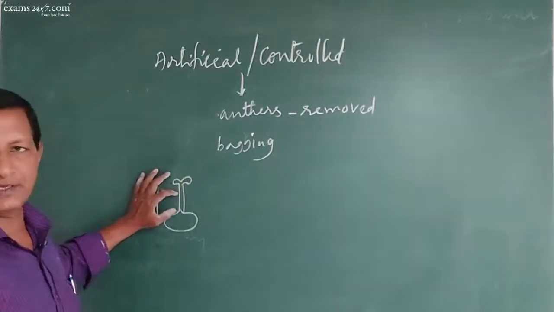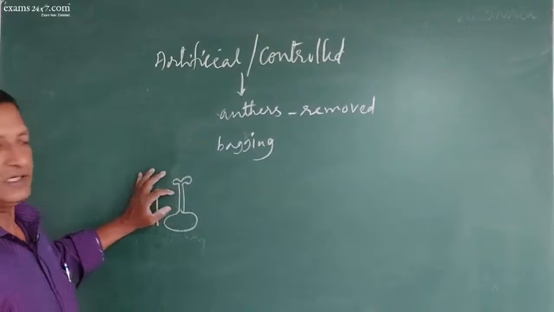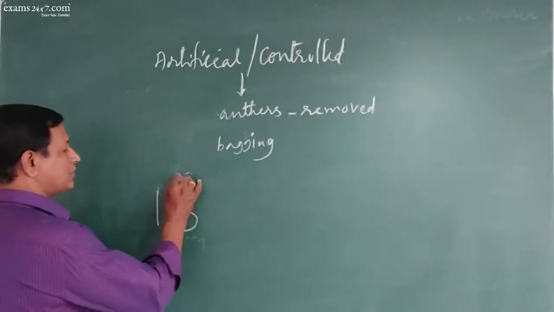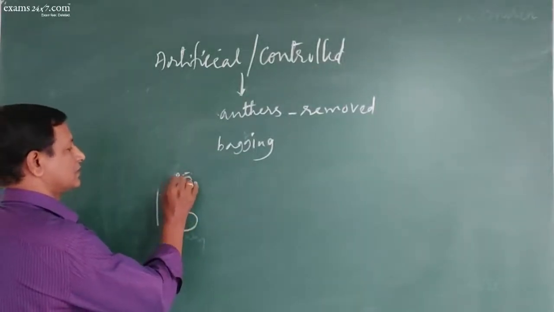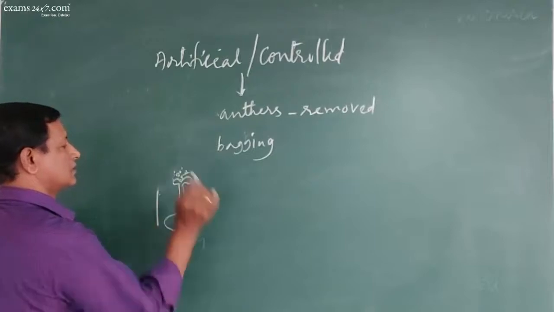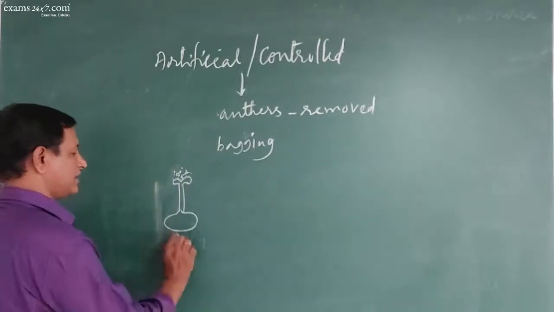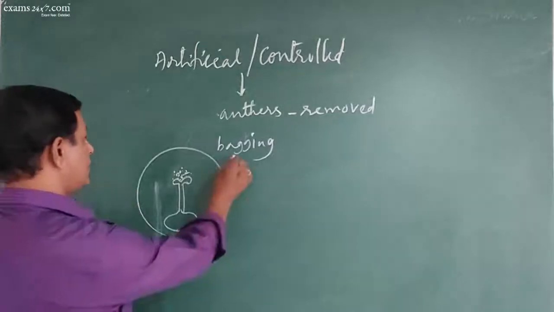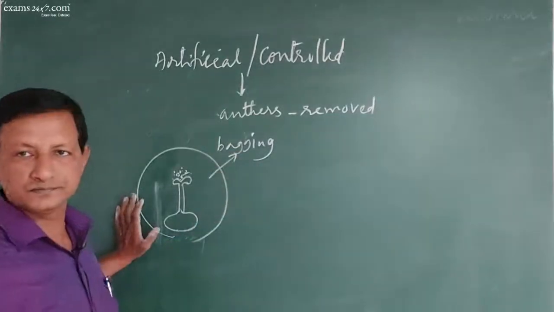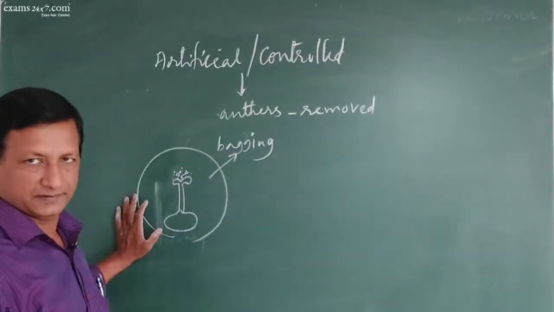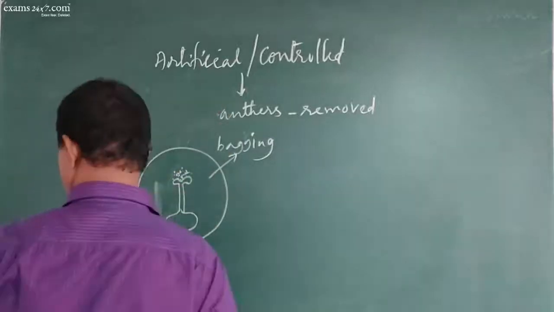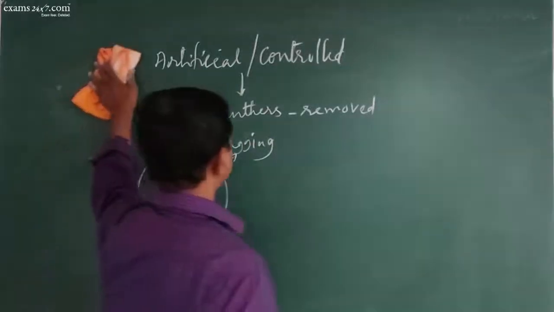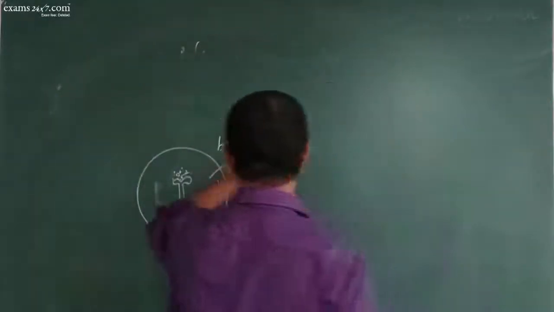So only the carpel will be left. Then after the process of pollination, it is covered. This is called bagging. So these are followed in case of the artificial or controlled process of pollination.